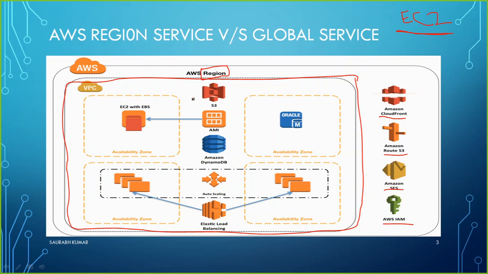For example, maybe I have a company with an office somewhere in India, and all my employees are sitting there. I want to have a web server to keep my website, and most of the users who will be working on and accessing this website are from India. So I will prefer to keep this EC2 running in a nearby region. If I'm in India, I will look for a region within India or nearest to me.